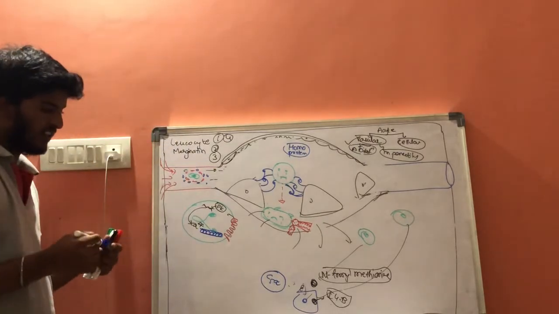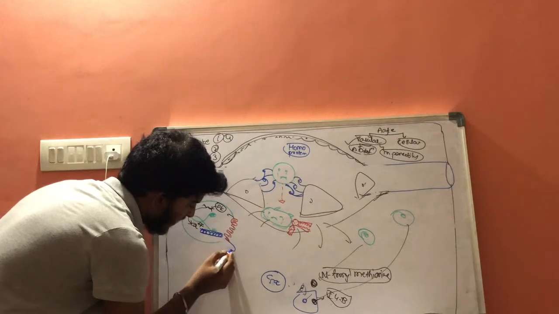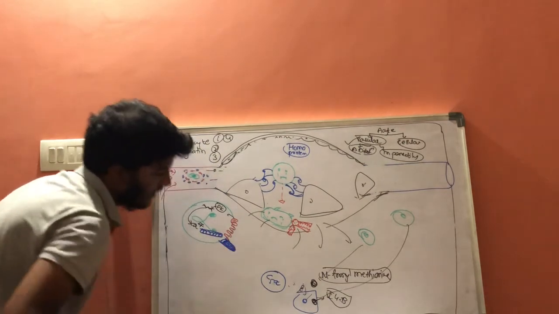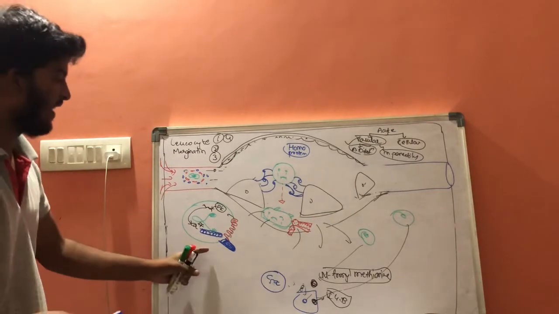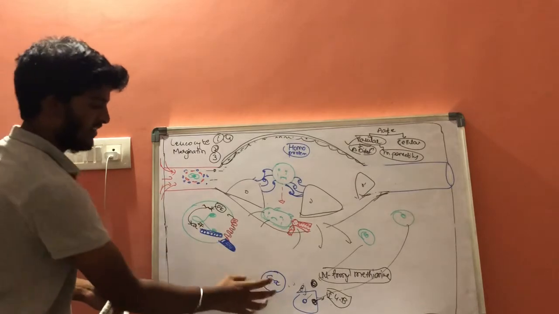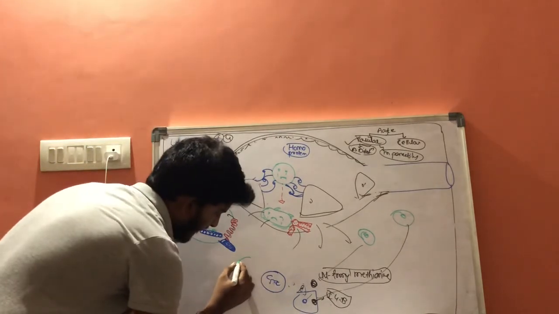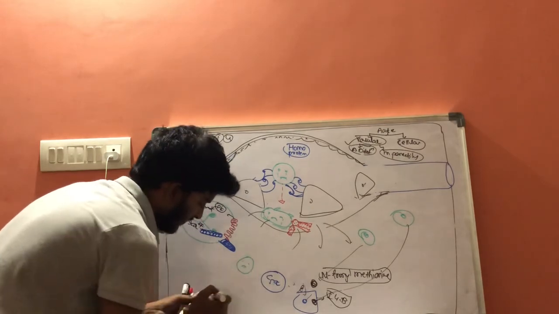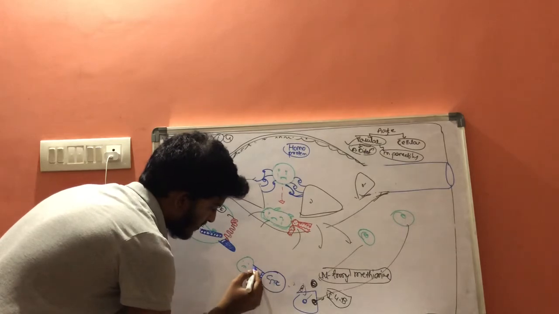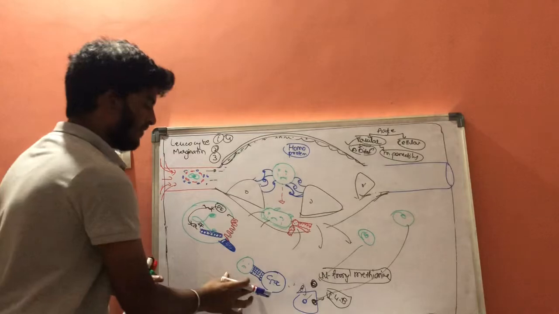These actin molecules which are synthesized will come towards the outside in this manner, and these actin molecules will get bound to this C5a molecule, with the help of this complement protein.